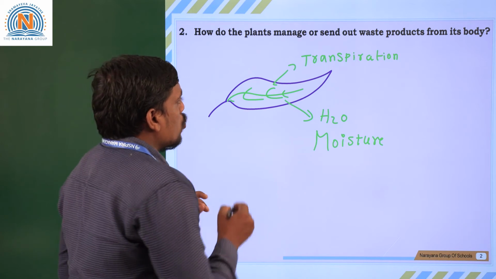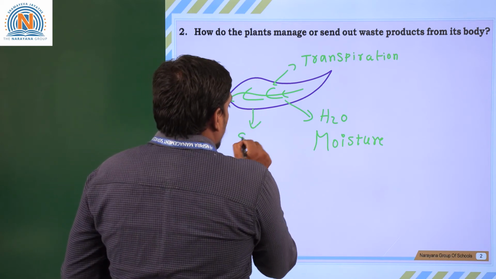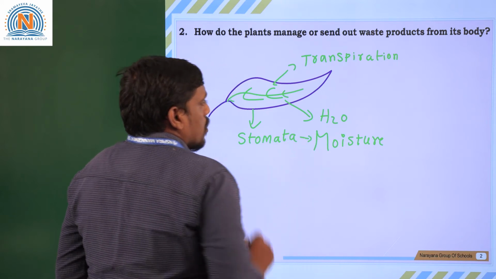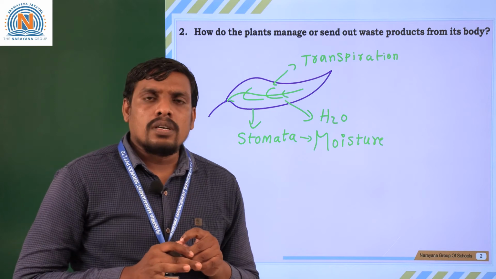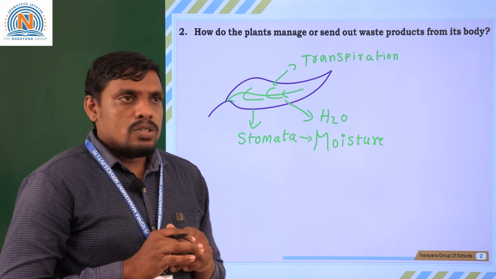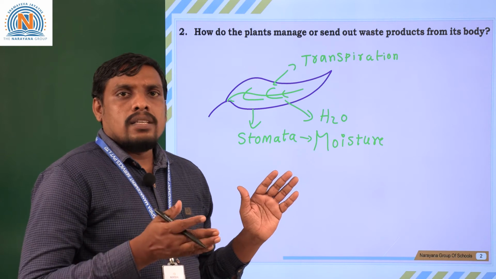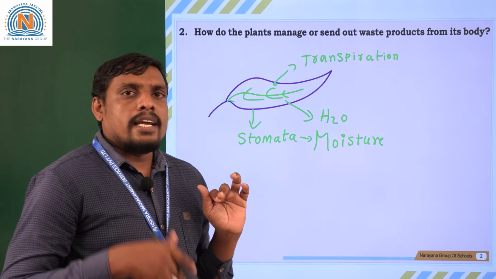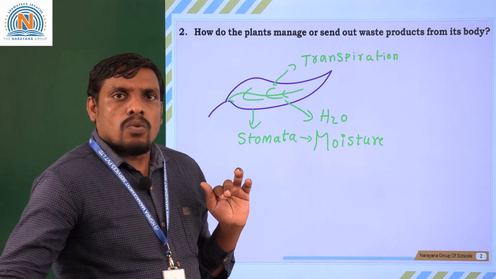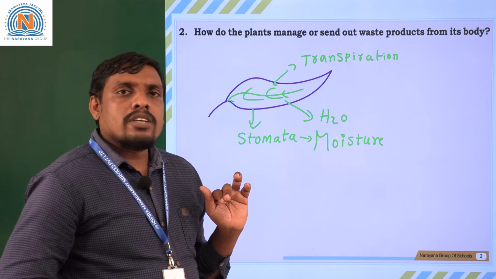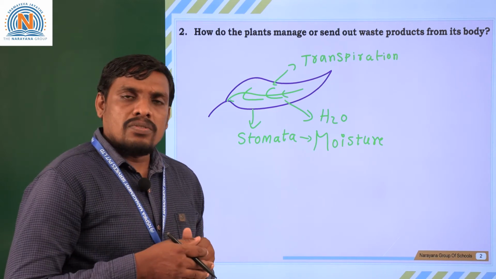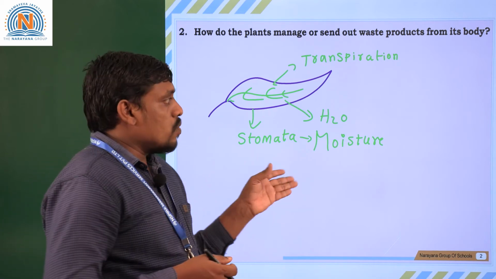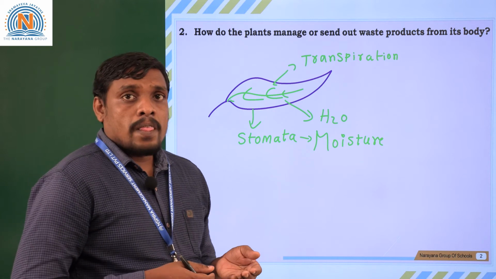With the help of stomata, you know that the lower epidermis of a plant leaf contains stomata. Through these stomata, the plant excretes excess water in the form of moisture. When the excess water goes out, again the concentration of water decreases in the plant body. In this situation, again the plant receives water from the roots with the help of tissues. In this way, they excrete excess water. The excess water contains harmful substances, isn't it?